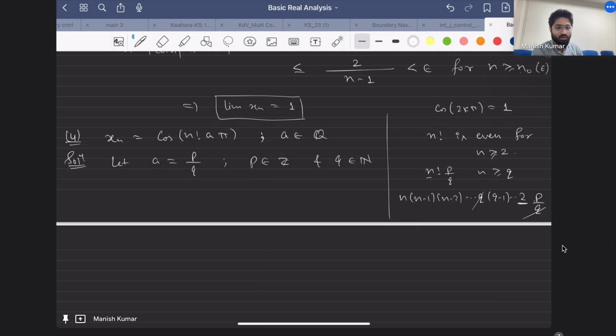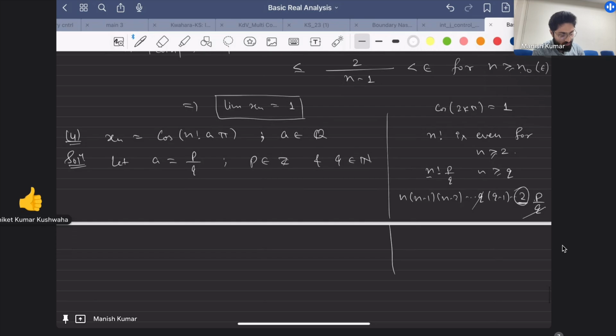Suppose q is 1, then in that case this will fail. I am saying just suppose q is also large, then you can clearly see that this is going to be an even number because of 2. The only case where it will fail is when q is equal to 2, then this q will cancel the 2. That's a problem.